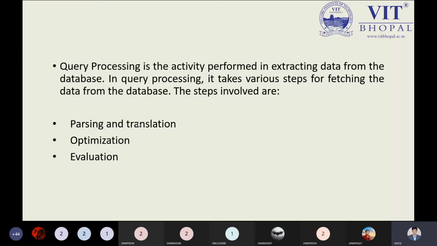Next one is evaluation. Evaluation says how the query will be evaluated after optimization. Query evaluation is important because it decides the parameters on which your query was evaluated. So let us understand all these things step by step.